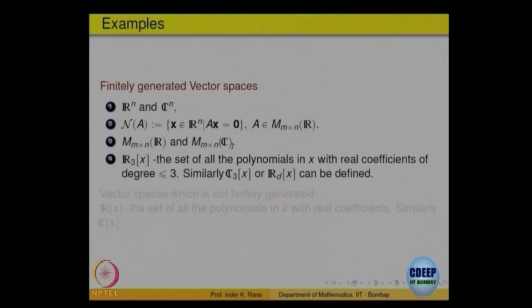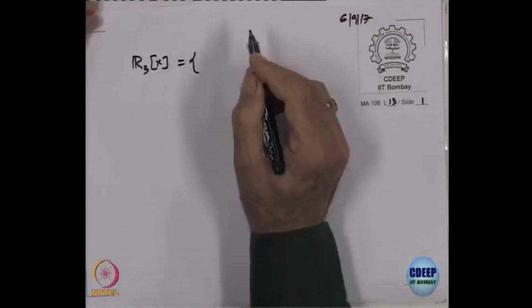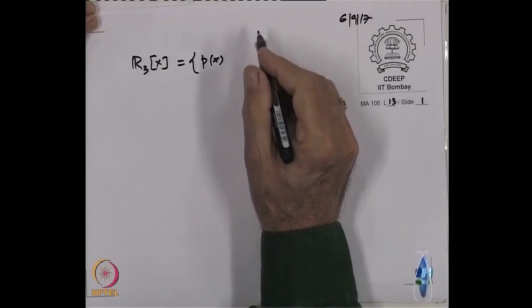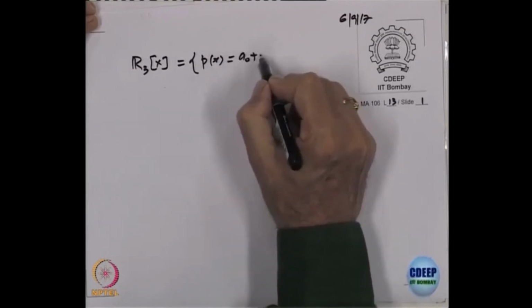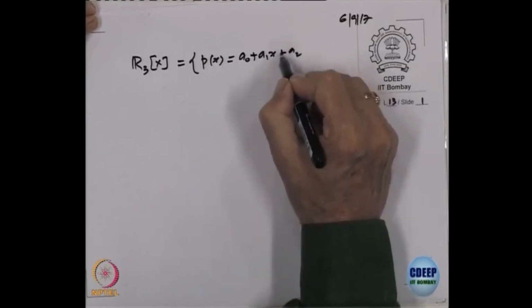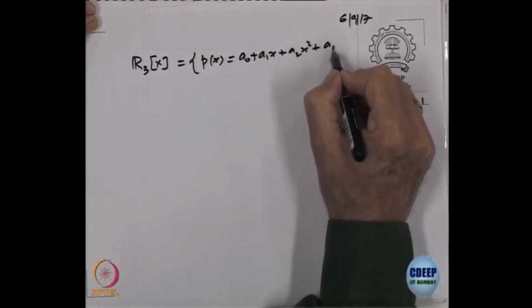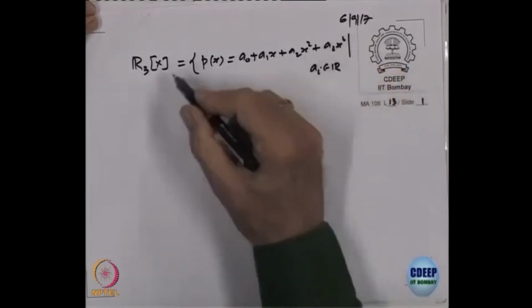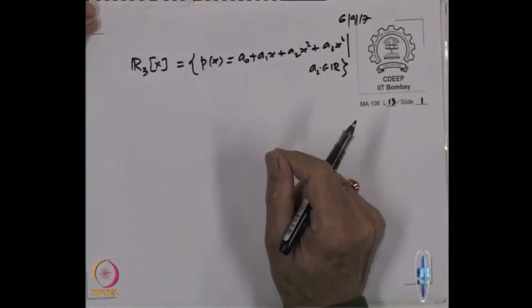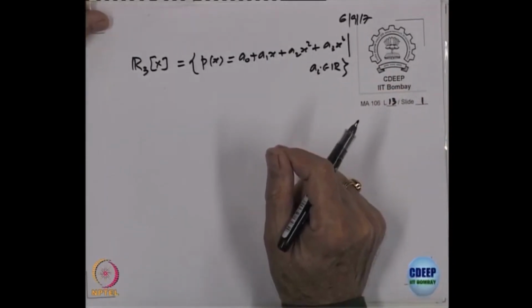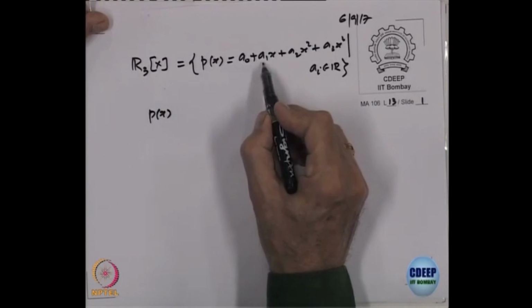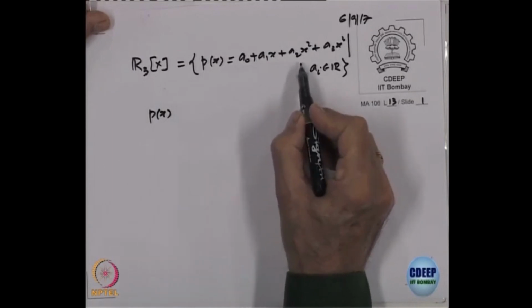So, we are looking at R3[x]. What are elements of it? They are polynomials p(x). And what does the polynomial look like? That is a0 plus a1x plus a2x squared plus a3x cubed, where these ai's are, let us say, real entries. Is that okay? That is what polynomials look like. So, clearly p(x) is already a linear combination of what?